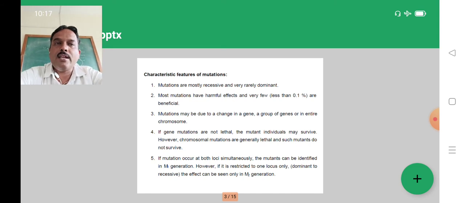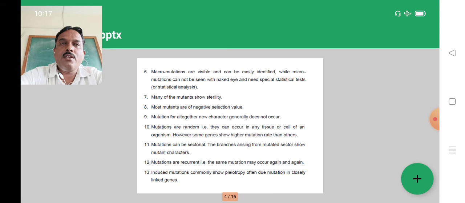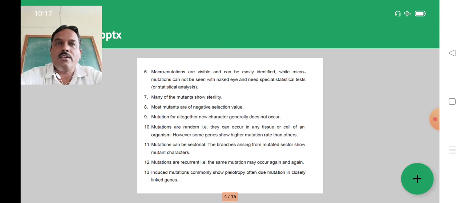The next characteristic is that mutations occur in both locations simultaneously. On the basis of the occurrence of M1 to M8 or M9 generations, when we develop any variety with the help of mutation breeding, harmfulness is created during each generation. Next, macro mutations are broad in nature and micro mutations are small in nature.